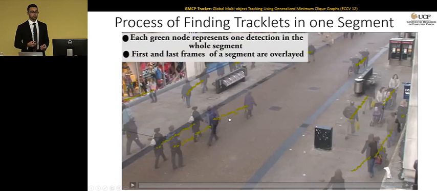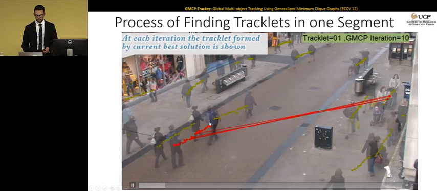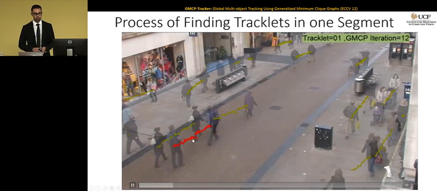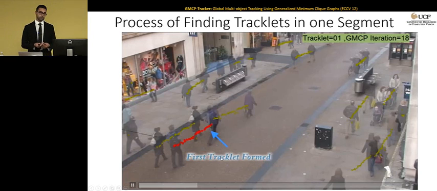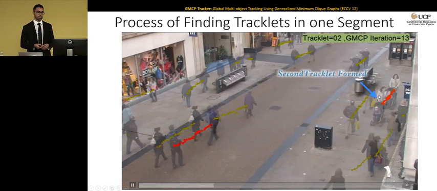GMCP is going to start with a random solution. You can see the iteration on the top. As we go through the iterations, the solution is going to improve until it converges to a track of one person, as you can see here. Once we find the first tracklet, we're going to remove all the nodes and edges belonging to that person, and we're going to solve the optimization again until we find the second tracklet. And we do this until there is no tracklet left in the sequence.